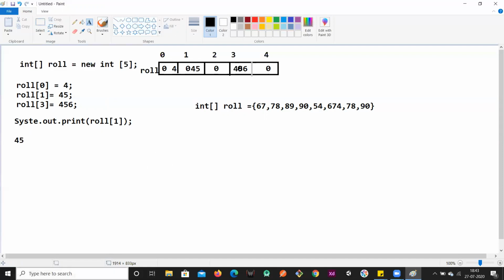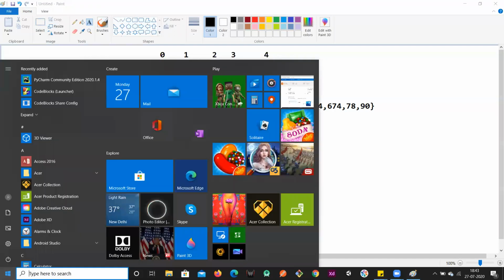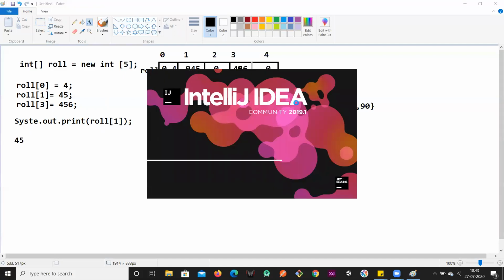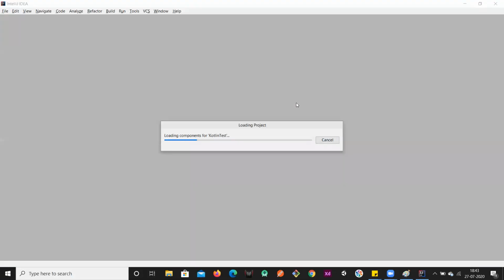Assuming you already know all of these, it's a simple program. In order to cover all these topics, and then we'll move to the searching concepts. So how to search an element in an array.